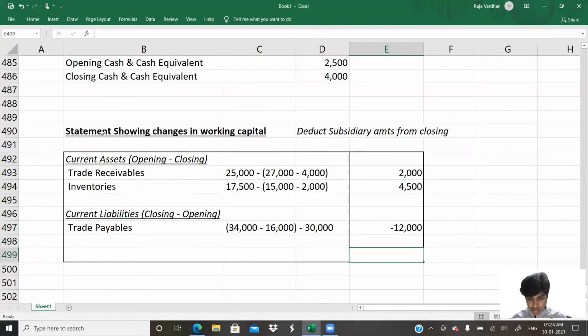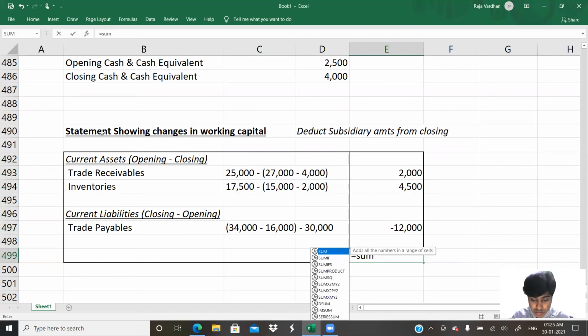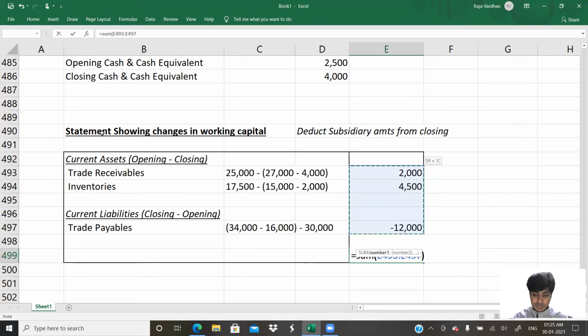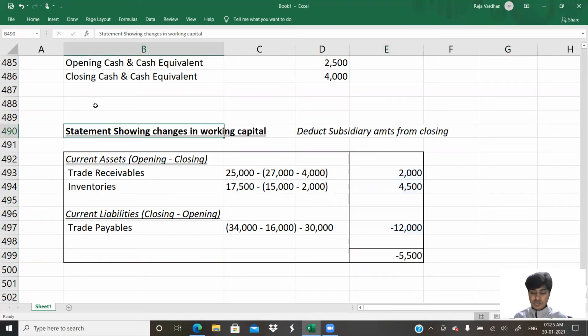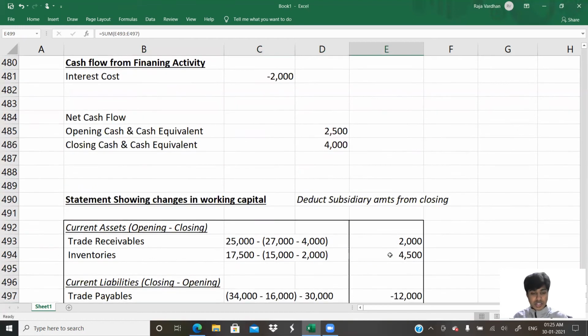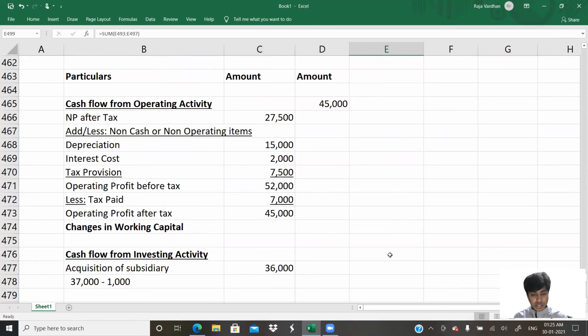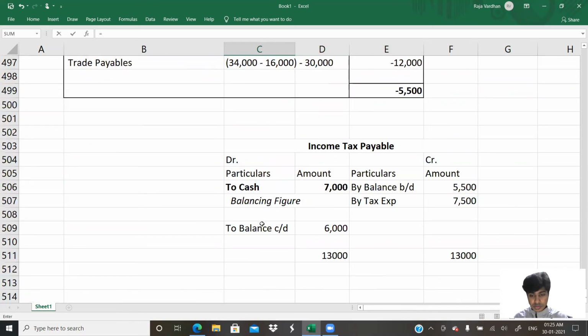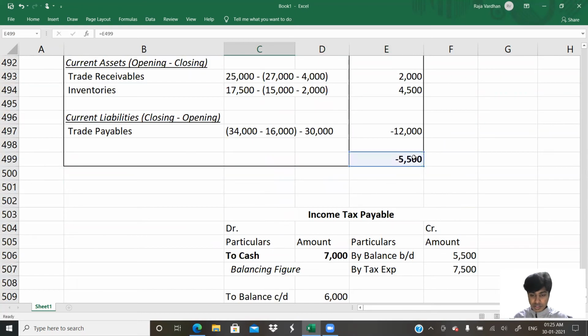Okay, how much is it? Total, we'll take total 2000 plus 4500 minus 12,000. You would get how much? Minus 5,500. That is the changes in working capital. Yeah, this would go here, here, here, here. Here I'll write is equal to and select this 5,500.